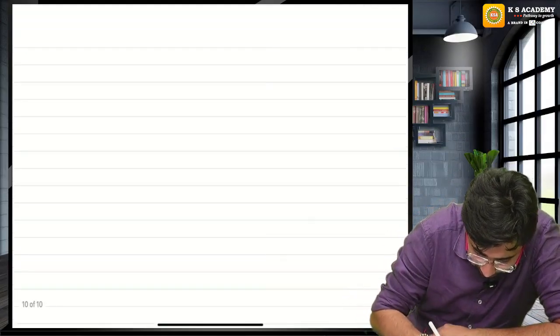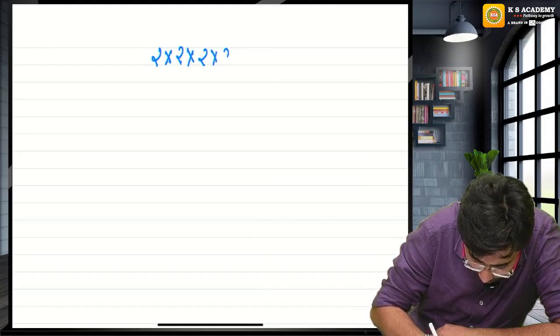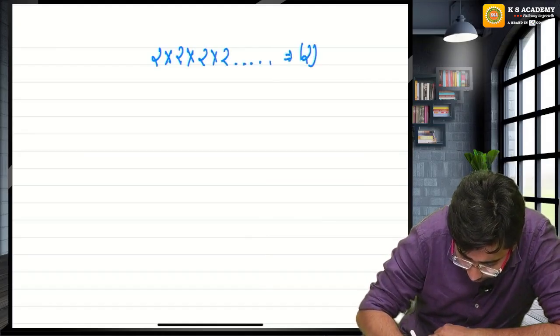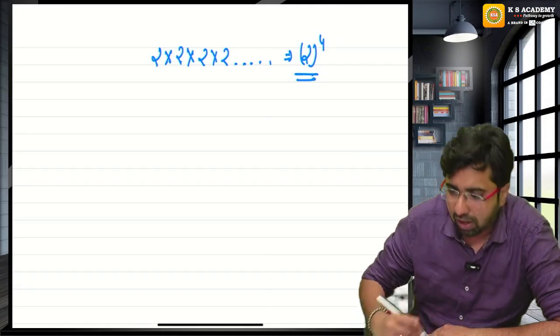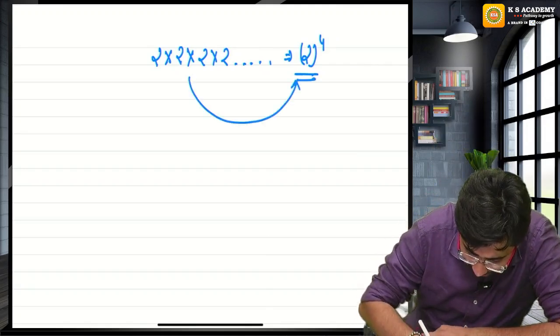Now please come to this point. For example, if we have 2 into 2 into 2 into 2, can I write it like this, 2 raised to the power 4? Yes, 2 raised to the power 4. This is known as indices.